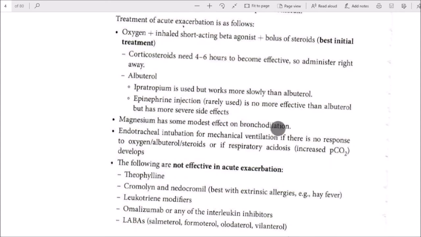Magnesium has some modest effect on bronchodilation. Intubation for mechanical ventilation is needed if there is no response to oxygen, albuterol, and steroid, or if respiratory acidosis with increased pressure of carbon dioxide develops.